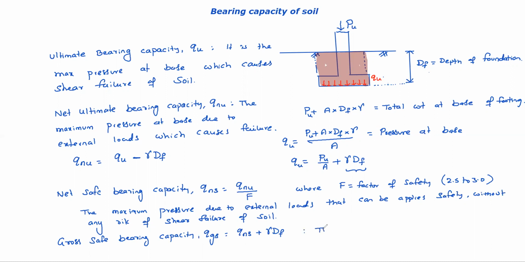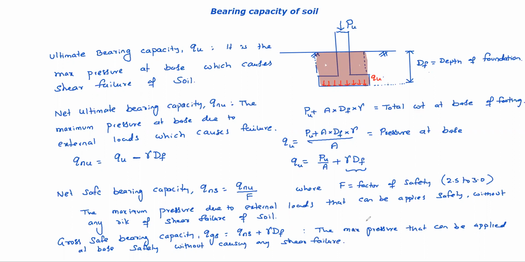Basically the maximum pressure that can be applied at base safely without causing any shear failure. So it's a gross pressure including that gamma Df.